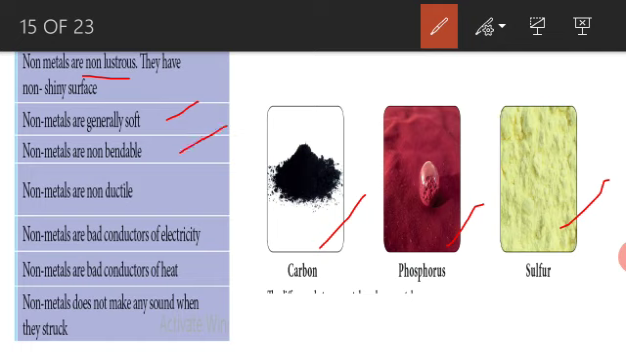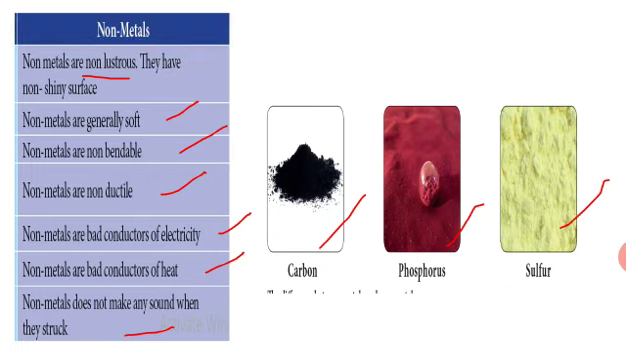Next, non-metals are not bendable because they are very soft. Non-metals are non-ductile, we cannot draw them into wire. Non-metals are bad conductors of electricity and bad conductors of heat, and non-metals do not make any sound when struck, right?